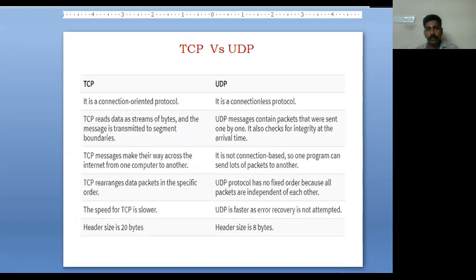Then we'll see what the differences are between TCP and UDP. What we discussed is that TCP is connection oriented, and UDP is a connectionless protocol. TCP reads the data as a stream of bytes and the messages are transmitted to segment boundaries. In UDP, it contains packets that are sent one by one. TCP rearranges the data packets in a specific order on the receiver side. But UDP has no fixed order because all the packets are independent of each other. The header size is 20 bytes in TCP, whereas in UDP it is 8 bytes.